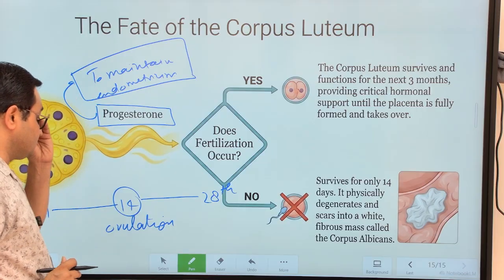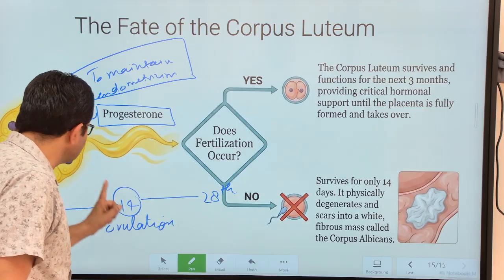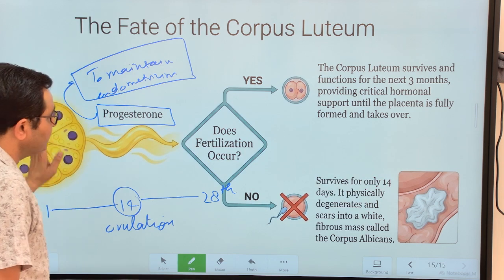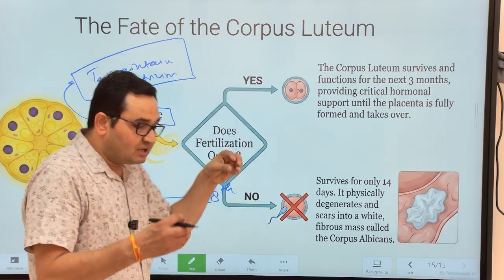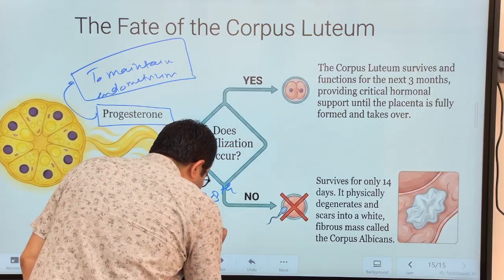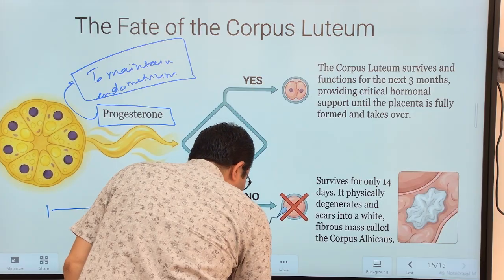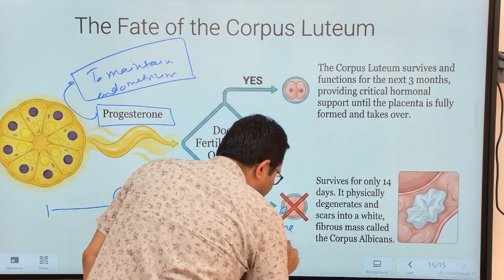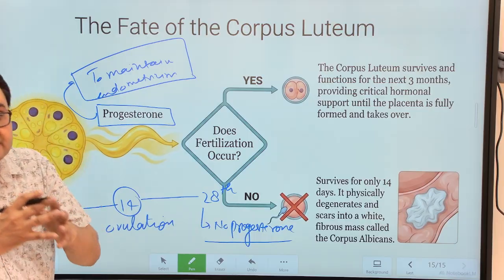So if ovulation has taken place and fertilization has taken place, the corpus luteum will remain functional for nine months. And if by chance fertilization fails, that means the released oocyte is not fertilized by the sperm, then the corpus luteum will degenerate, there is no progesterone due to degeneration of the corpus luteum, and the bleeding will start. You can say the menstrual discharge starts.